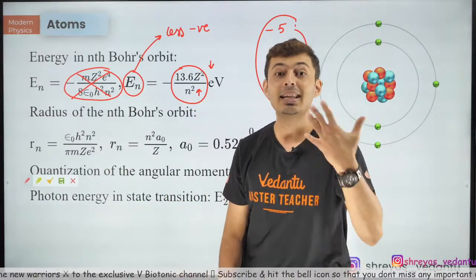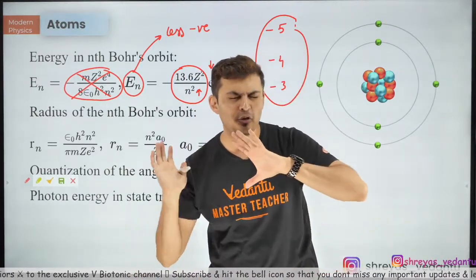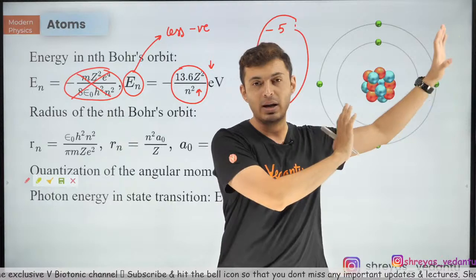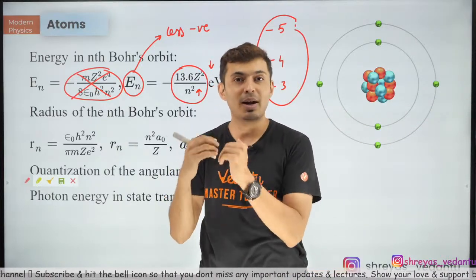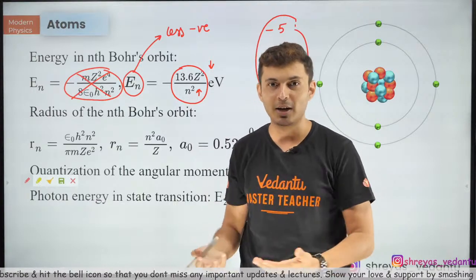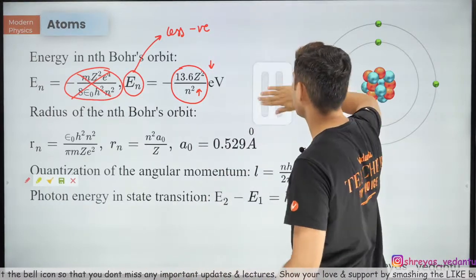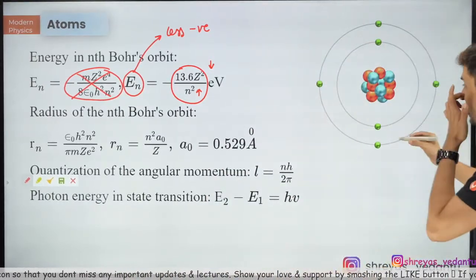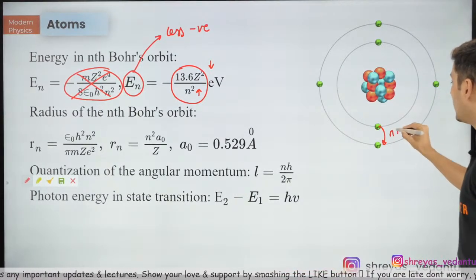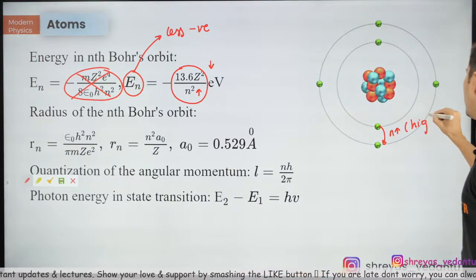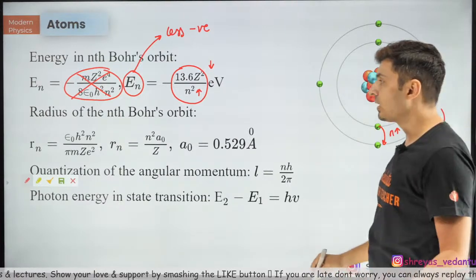Think about it. Less negative means instead of being very negative like -5, -10, you have become less negative, -1, -0.5. So remember, -1 is more than -5. Everybody knows that on the number line. So it has become more. And it makes sense, because if n increases, that means you have gone to a higher orbit. So you have gone to a higher orbit. Keep this in mind.